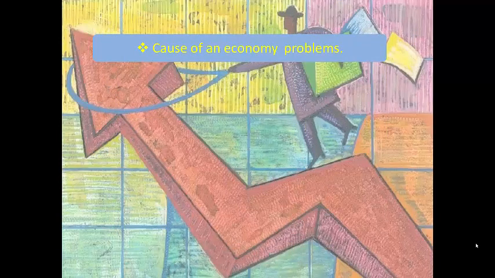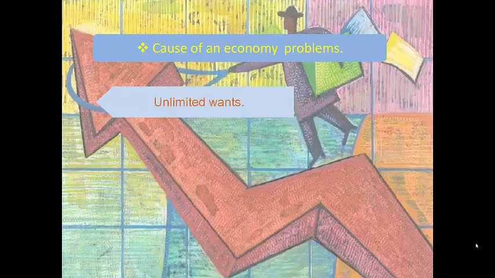Let us study causes of economic problems, or why does economic problem arise. So the first cause of economic problems is unlimited wants. Human wants are unlimited in nature. I will give you a simple example.